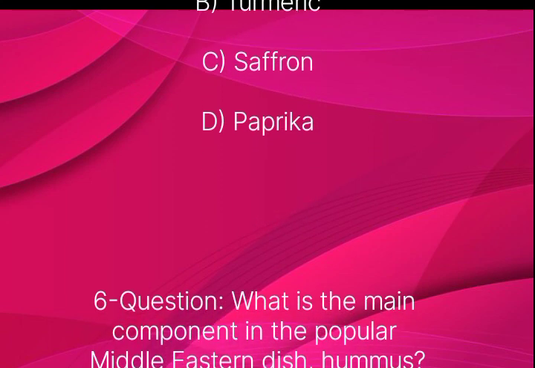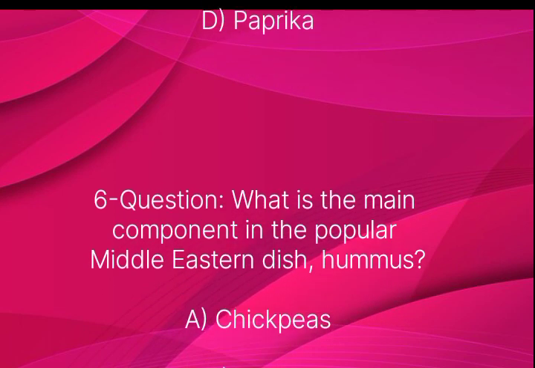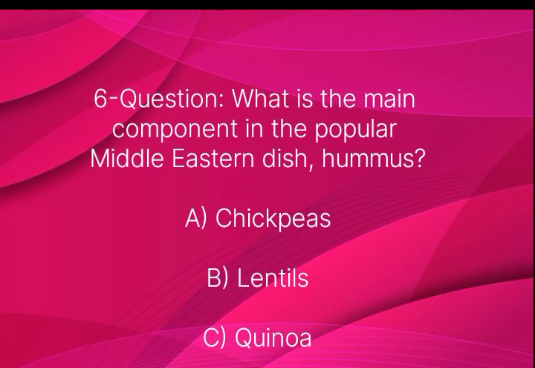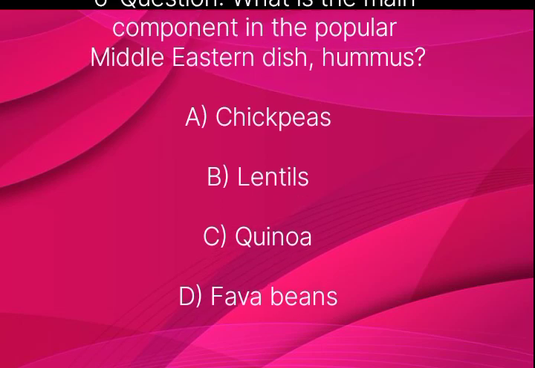Question number 6. What is the main component in the popular Middle Eastern dish hummus? Option A chickpeas, B lentils, C quinoa, D fava beans.